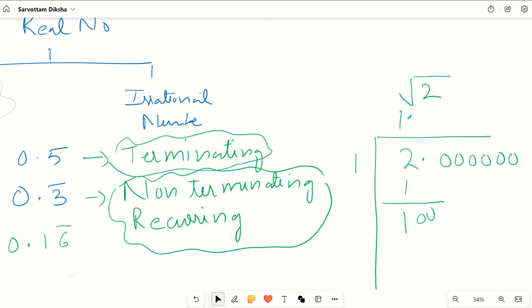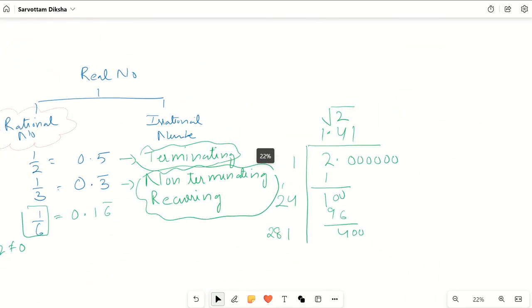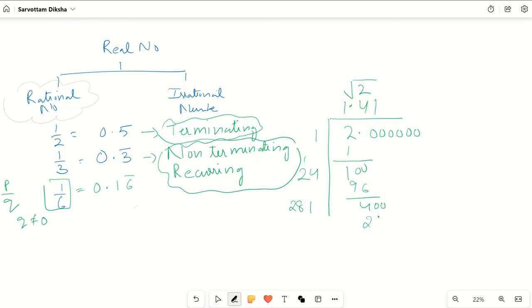So I take the double of 1, so here comes 2, 4, 4. 4 fours are 16, 4 eights are 32, 96, again 4, then again I will bring one pair down, double of it, 280, so 281. If I do this, I can keep doing it and it will keep going. There won't be any end to it. Plus, there won't be any repetition either. Because it is a non-stop method, it will take a lot of time.